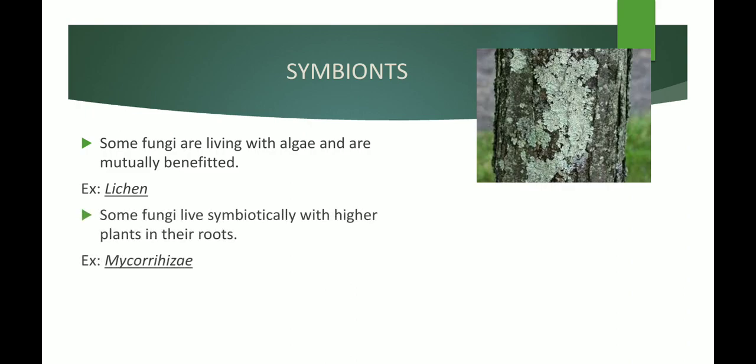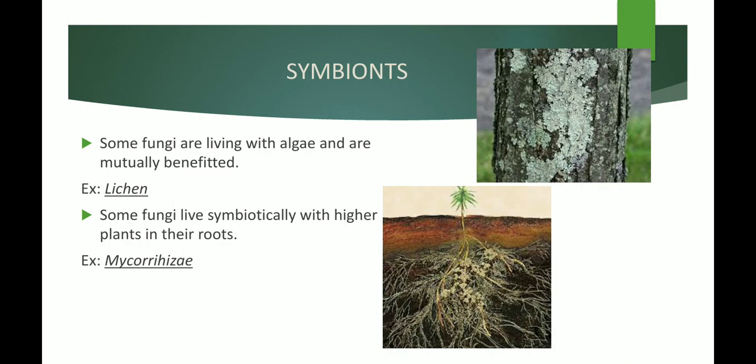Another example of a symbiotic relationship is some fungi live in the roots along with the algae present in the roots, that are called mycorrhiza. So mycorrhiza are fungi which have a symbiotic relationship with the roots.